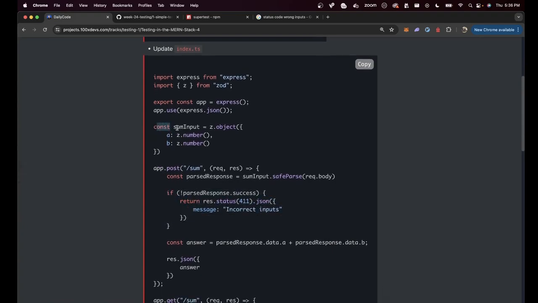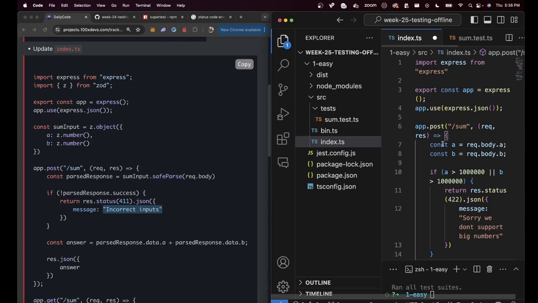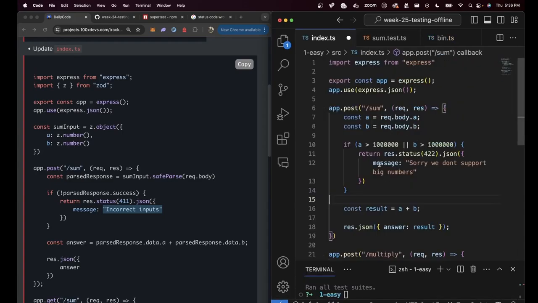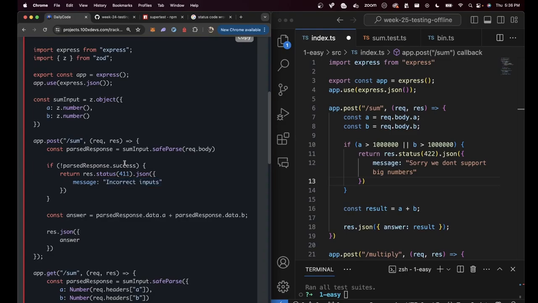If the user is sending you some wrong inputs that don't follow this format A:B, then this branch runs and lets them know, hey, incorrect inputs. We did something very similar, right? If you go to our code, we checked if A is bigger or B is bigger, then we return early. For these guys, they check if the input response is not correct, then you return early. That is what Zod lets you do.